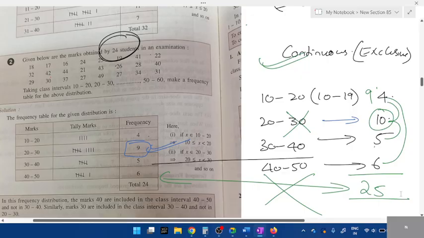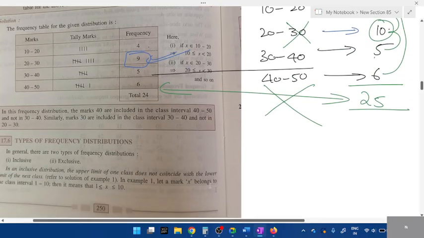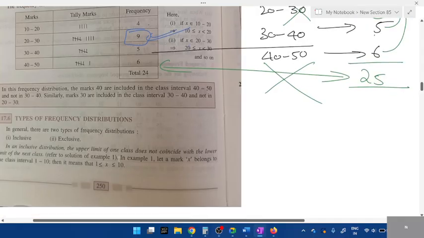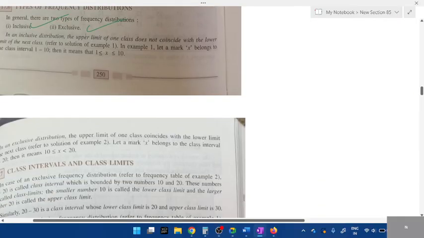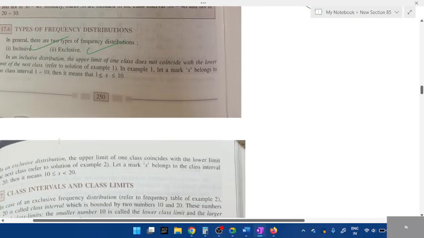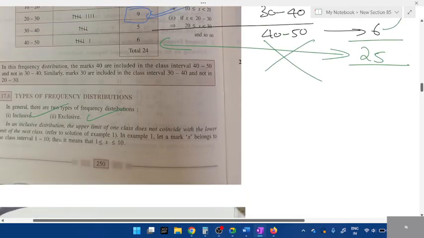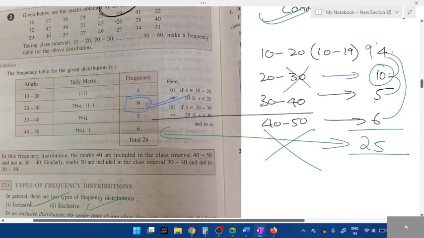So that is what they've explained up to which page? Page number 250. See, they've explained. Can you see inclusive? Here they've given it. Can you see inclusive, exclusive? So page 250. Anyways, you won't understand, so even if you read, you won't understand. Okay.